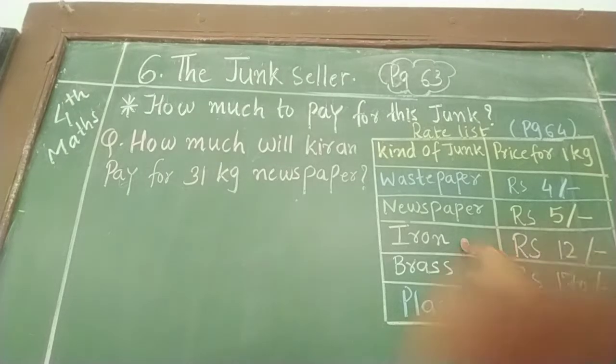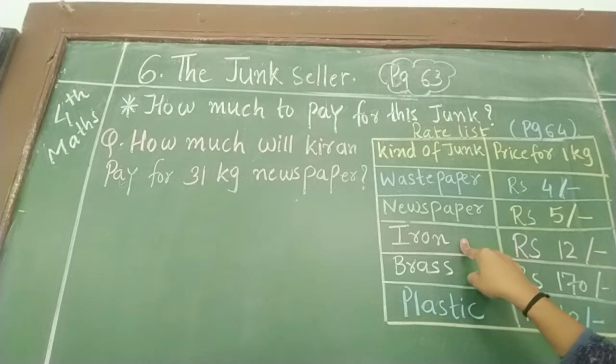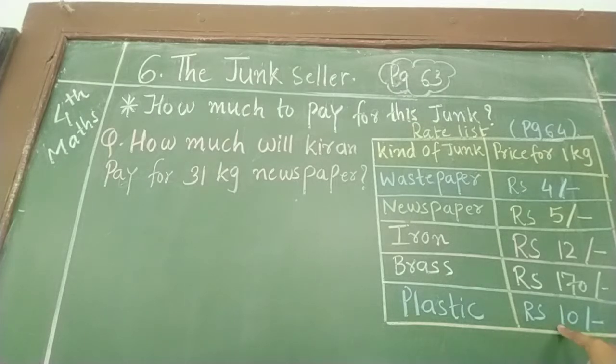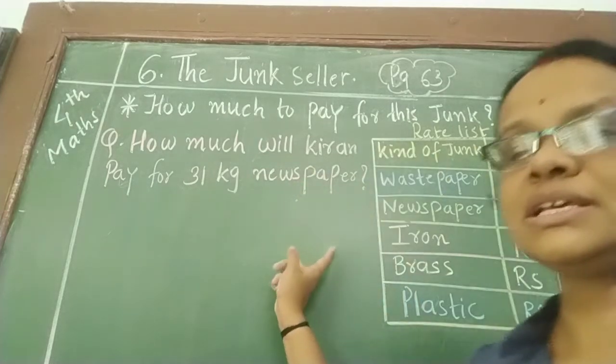If you have sold, अगर आपने किरण को आयरन दिया 1 kg, so she will give you 12 rupees. If you have given brass यानी पीतल 1 kg, then she will give you 170 rupees. And if you have given plastic 1 kg, तो she will give rupees 10 to you. Okay. And this slanting line is called per. Rupees 4 per kg, rupees 5 per kg, rupees 12 per kg, rupees 170 per kg and rupees 10 per kg. From this you come to know that the brass is most costly. इसका पैसा हमको क्या आएगा? ज़्यादा आएगा.